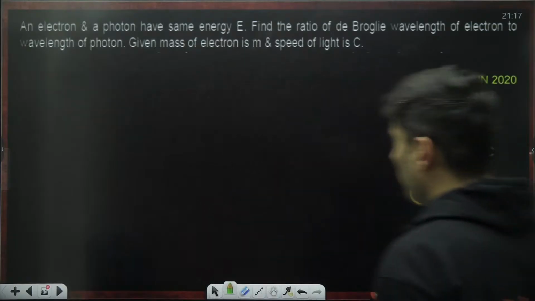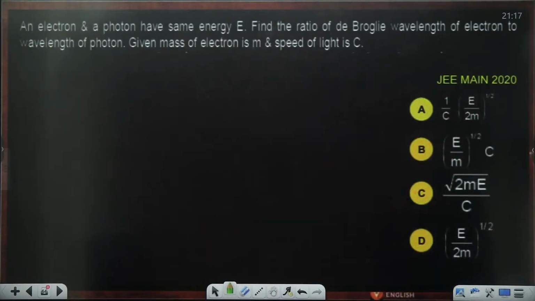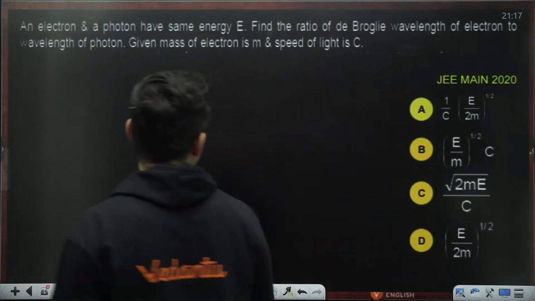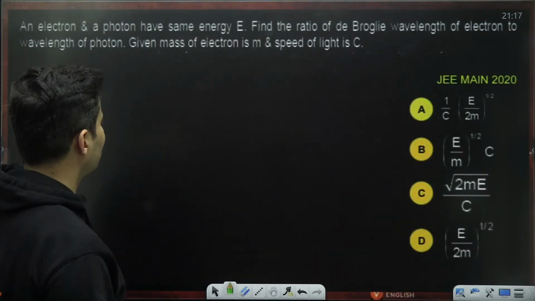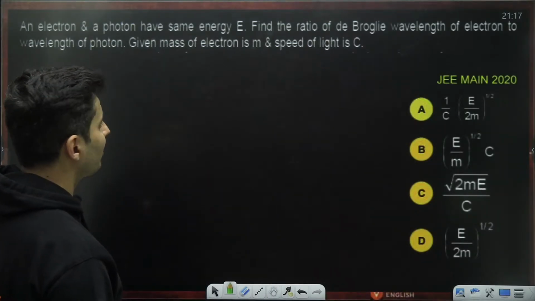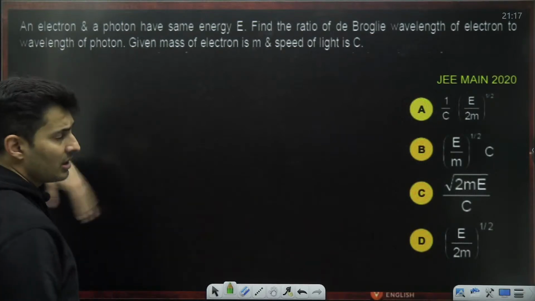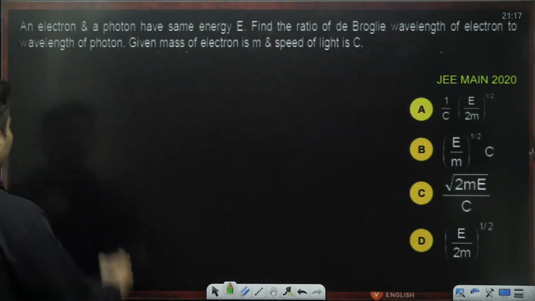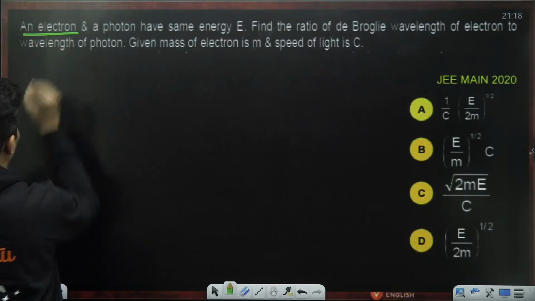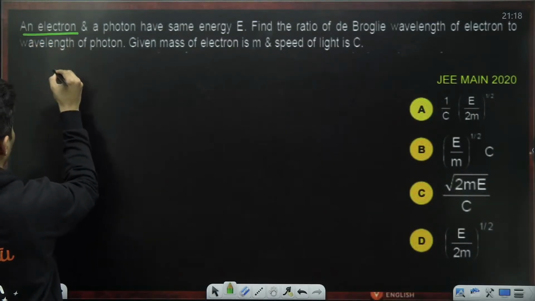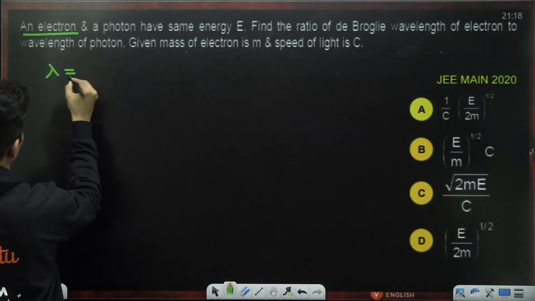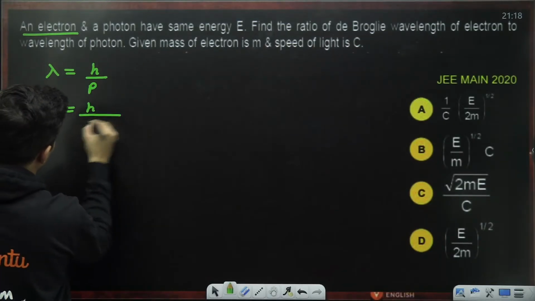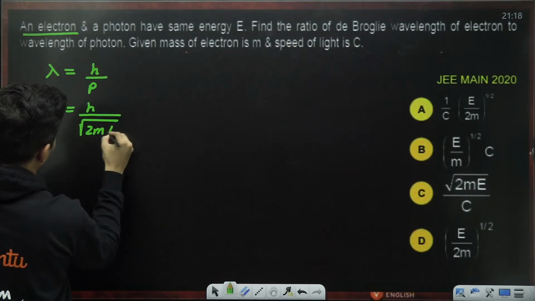Electron and photon have the same energy. Find the ratio of the de Broglie wavelength of the electron to the wavelength of the photon. Given the electron has mass m and the speed is c. Very beautiful question. This was actually repeated many times in different shifts. If you talk about the electron, lambda will be given by h by p, which is h by root of 2mE.